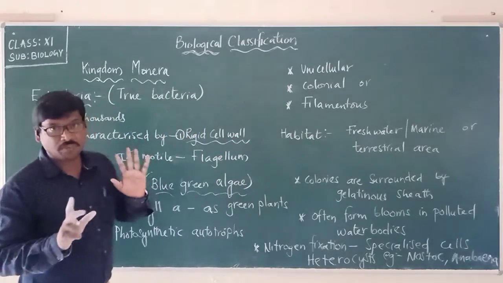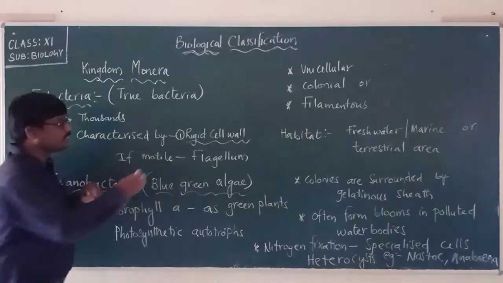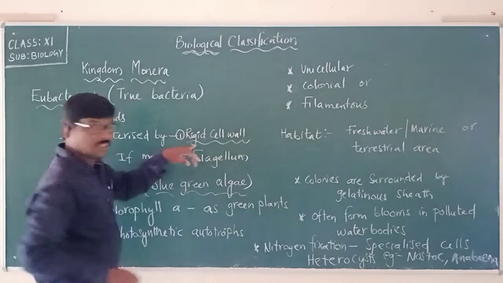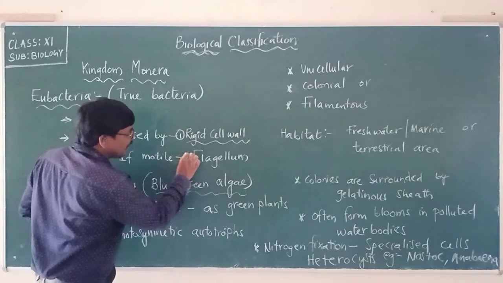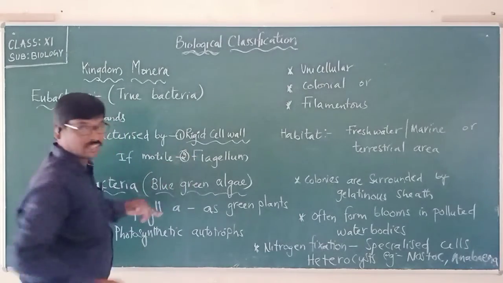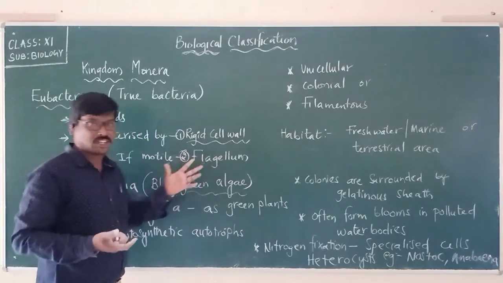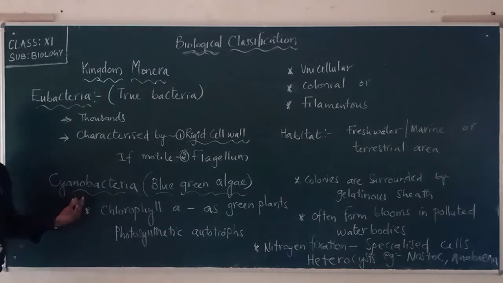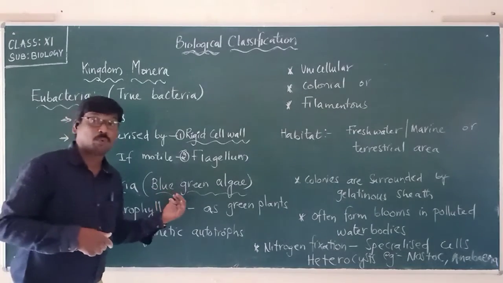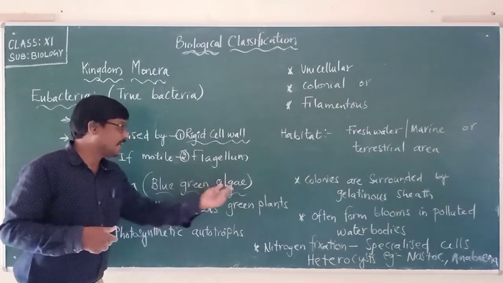Likewise, eubacteria are characterized by a rigid cell wall, and if they are motile ones, they are characterized by having what? The flagellum. If they are motile, they will have the flagellum. And here the most important eubacteria is cyanobacteria, which is commonly called as what? Blue-green algae.